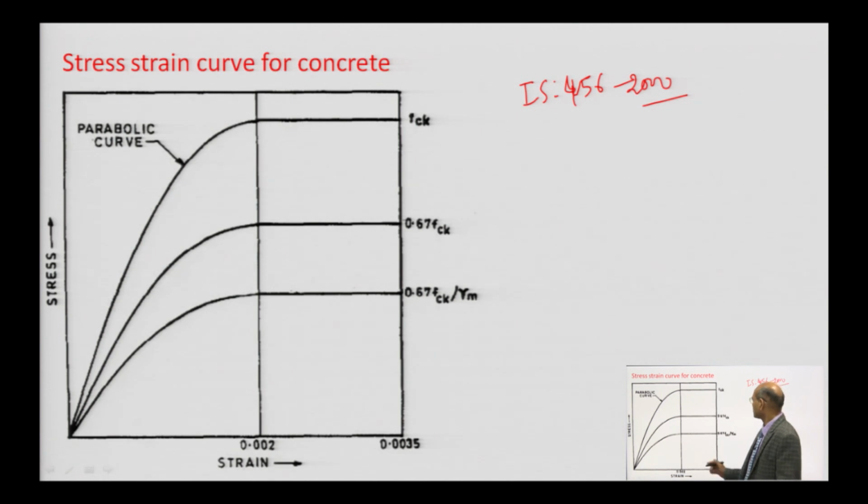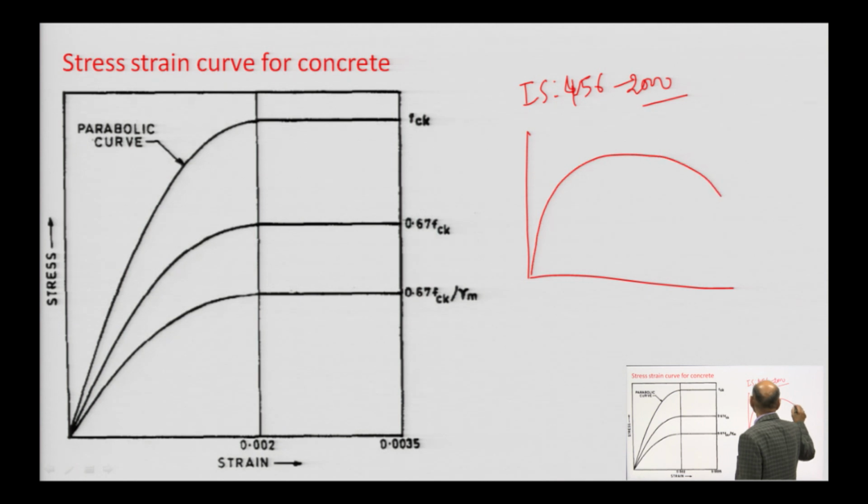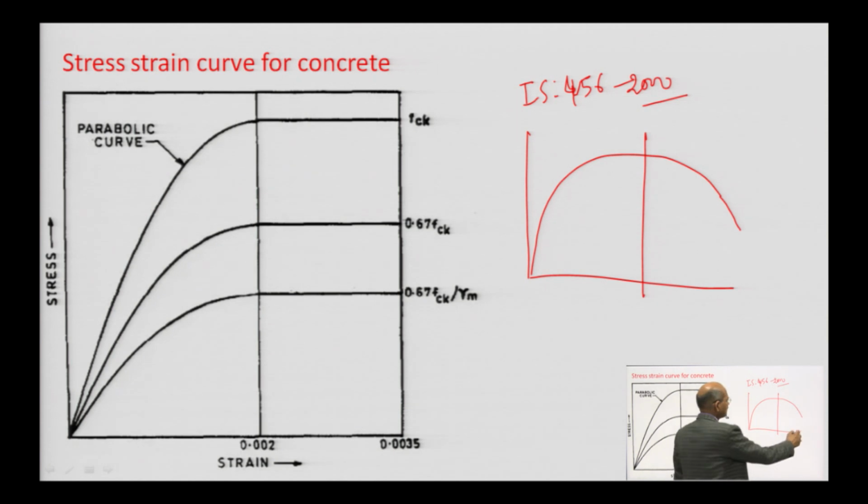With reference to this, the actual stress strain curve is like this. It depends on how you have tested. If you have tested in a load control machine, you may not be able to get this part. But if you have tested your concrete in a strain control machine, then you can get this part also.